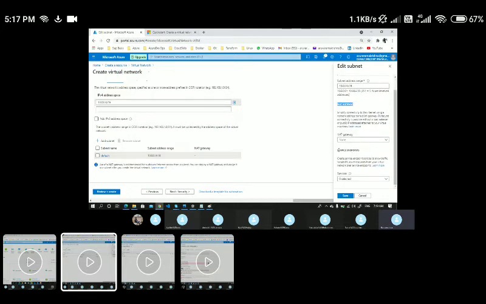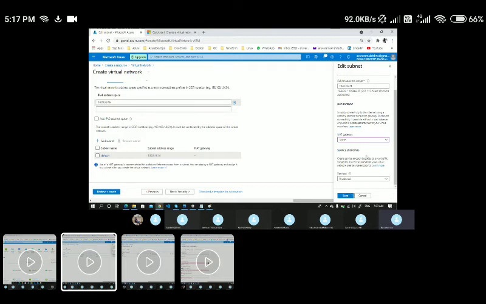One is NAT gateway, and one more is service endpoints. NAT gateway is network address translation. If you want to configure your subnets for this particular gateway, we can choose it. At this moment we're going with none, and we can also configure service endpoints.